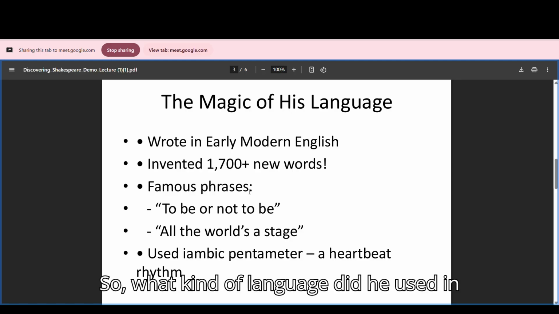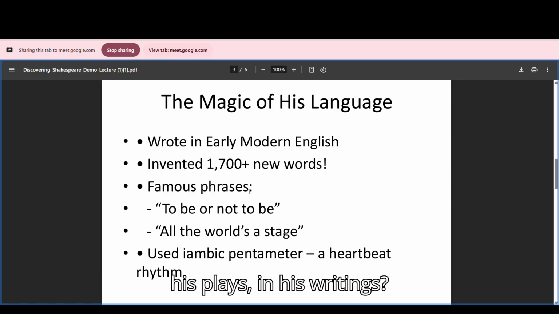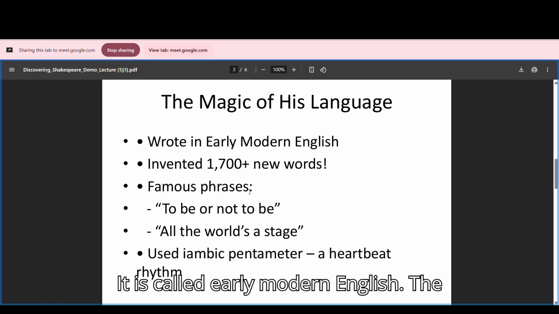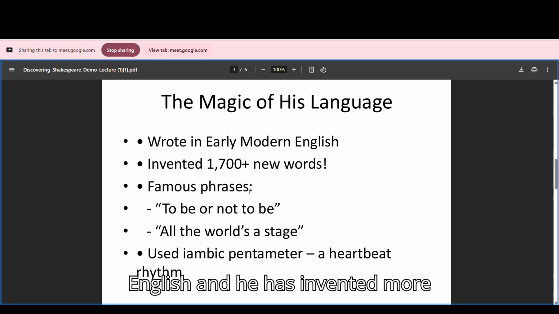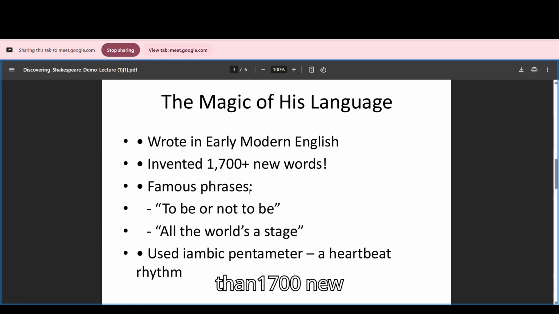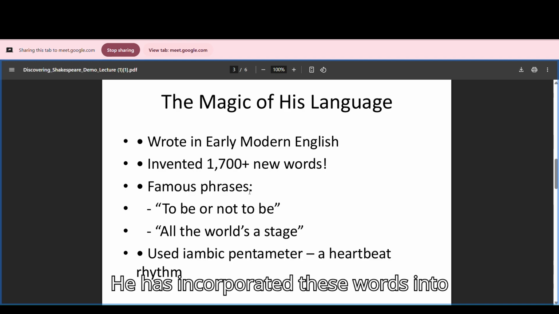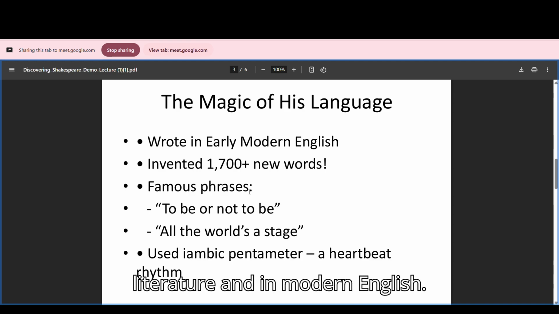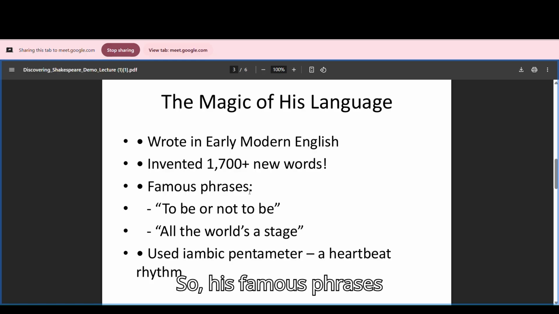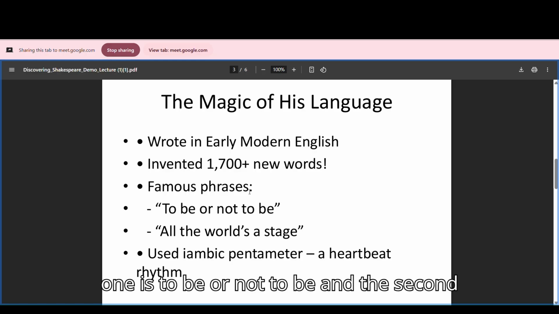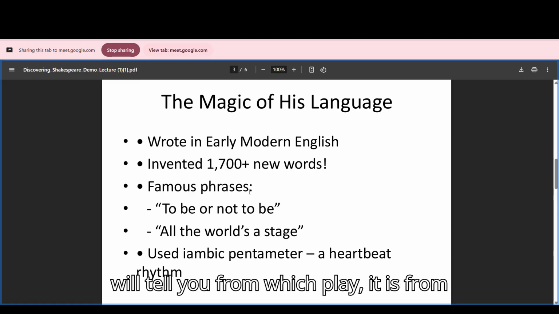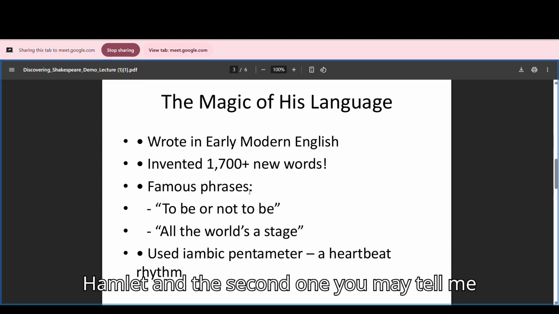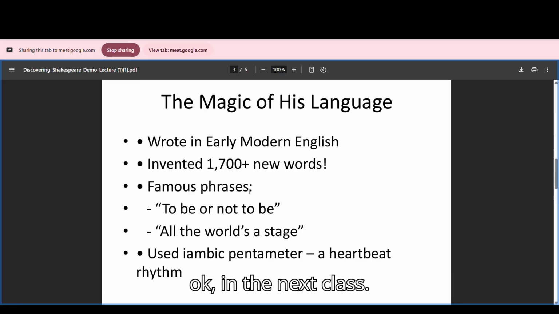In the next slide, look at this. What kind of language did he use in his plays, in his writings? It is called early modern English. And he invented more than 1,700 new words. Wow. He incorporated these words into literature and modern English. His famous phrases are "to be or not to be" and "all the world's a stage." The first one I will tell you is from Hamlet, and the second one you may tell me in the next class.